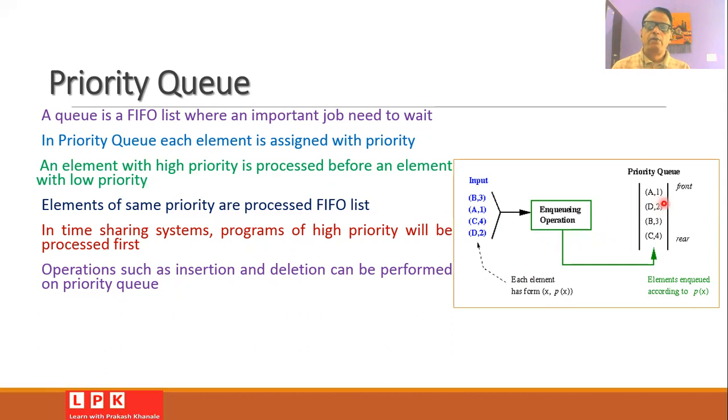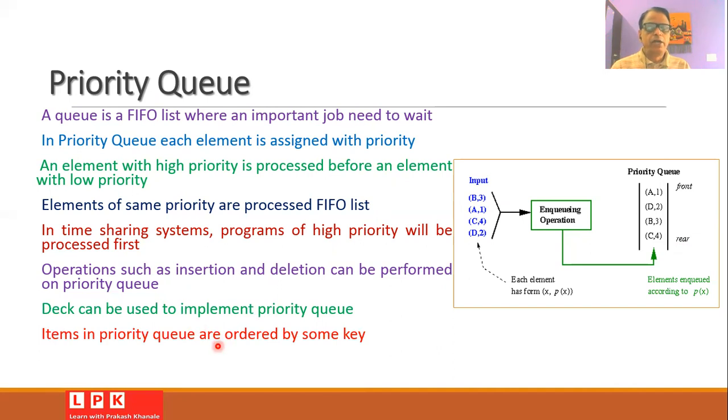and its priority level. So you can arrange them in such a way that the higher priority will go either at the front end or will come at the rear end. It is possible that you can make use of operations such as insertion and deletion, that is enqueue and dequeue operations, which can be performed on the priority queue. So we can make use of a double-ended queue for its implementation. So whenever we want to implement the priority queue, then one can easily make use of DEQ.